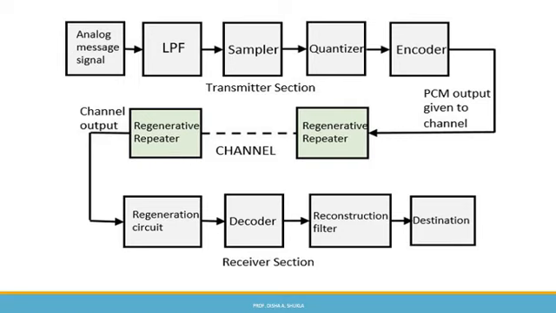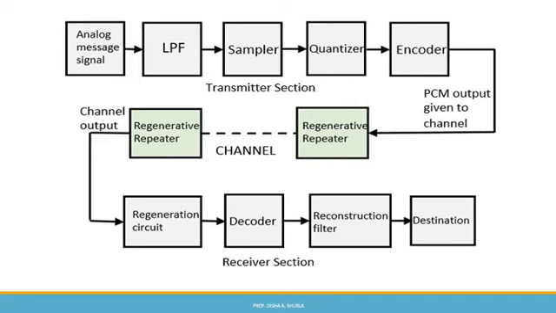The next process is the encoder. The digitization of the analog signal is done by the encoder. It designates each quantized level by a binary code. The sampling done here is the sample and hold process. There are three sections. Here, LPF, sampler and quantizer will act as an analog to digital converter. Encoding minimizes the bandwidth used.